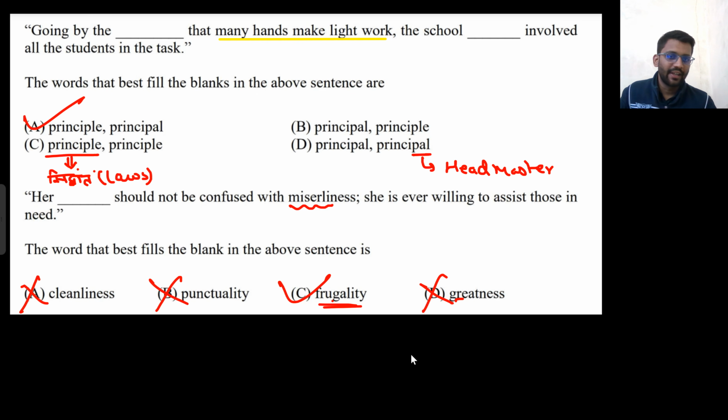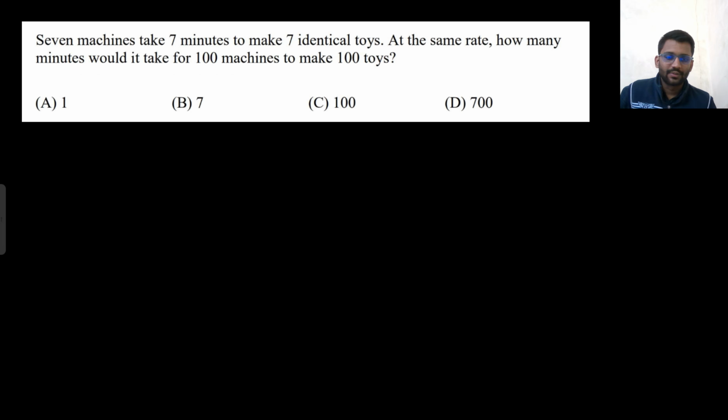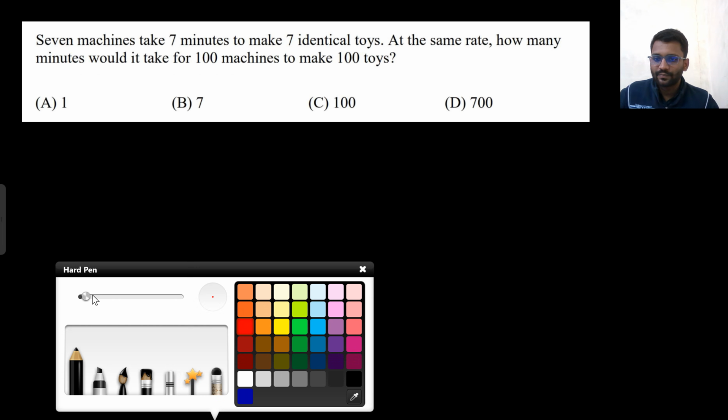The one which shows a negative meaning about her, that would be coming. So all these show the positive meaning: greatness, punctuality, cleanliness. These are positive meanings, but here the negative meaning would come. Okay. So C would be the option. Let's move on to the next problem.